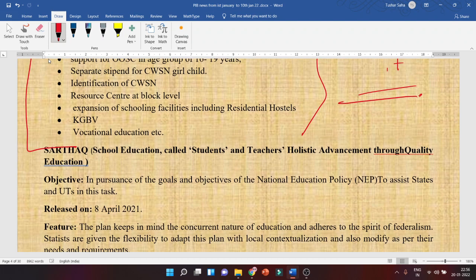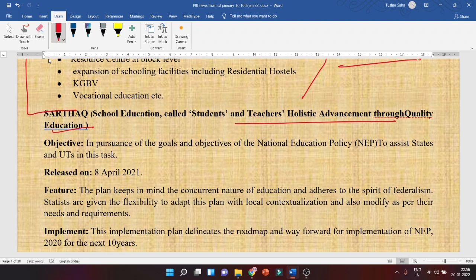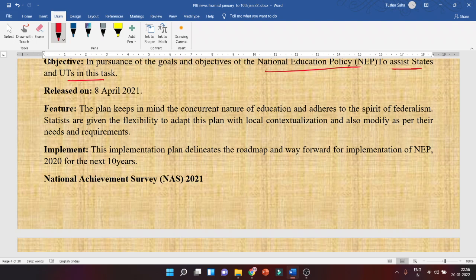Then school education, called student teacher holistic advancement through quality education. What is the objective? The objective is of the National Education Policy, to assist states and UTs in this task. Okay. So the mission of this is to assist the states and the UTs to implement the new education policy.